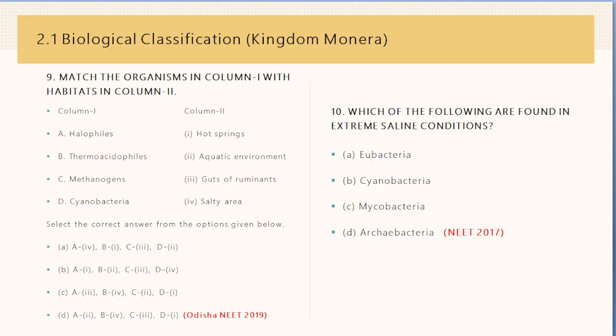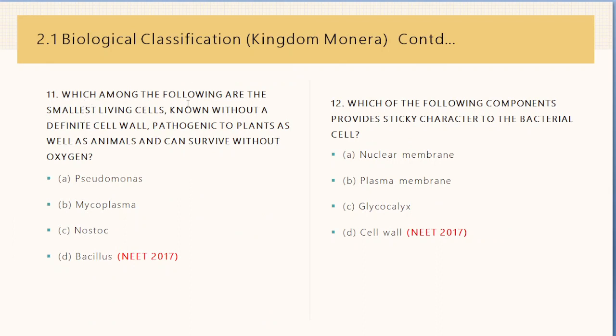Okay. Now next question, 11th. Which among the following are the smallest living cells known without a definite cell wall? Pathogenic to plant as well as animals and can survive without oxygen. And the options are Pseudomonas, Mycoplasma, Nostoc, Bacillus. It was asked in NEET 2017 and the right answer is B, that is Mycoplasma. Mycoplasma are the smallest living cells known without a definite cell wall. They are pathogenic to both plants and animals and can survive without oxygen.